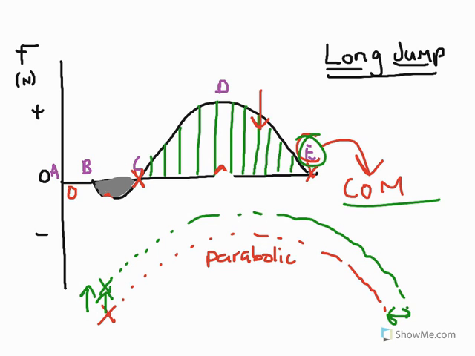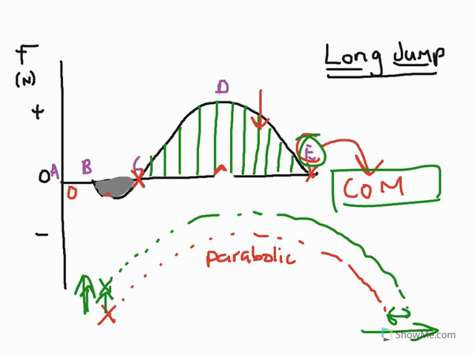Don't forget as well, when we're talking about COM, we must define this concept. The centre of mass is the point of the body in which the mass is distributed evenly in all directions. And of course we can manipulate and change the position of that centre of mass to suit our performance. So as a result, by raising the centre of mass, we increase the horizontal distance travelled.